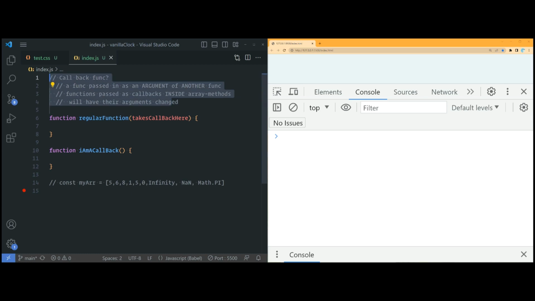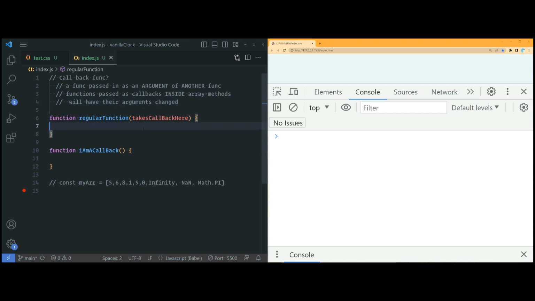Okay, let's talk about callback functions. A lot of people are actually confused about this when it's a very simple definition. It's just a regular function, but it happens to be taken as an argument inside of another function like this. And also they behave differently inside array methods.